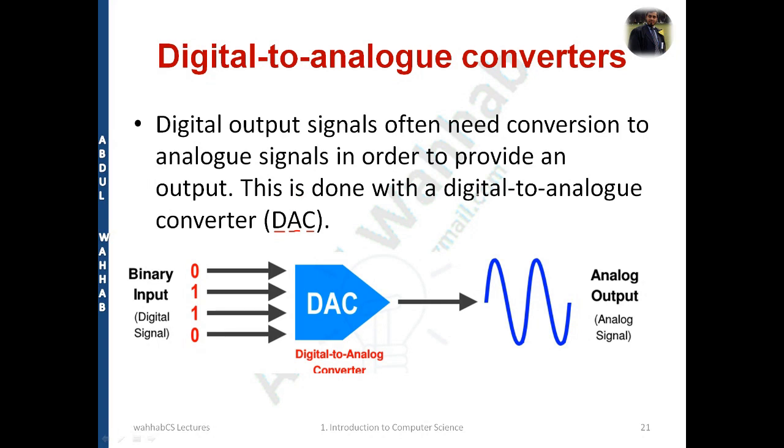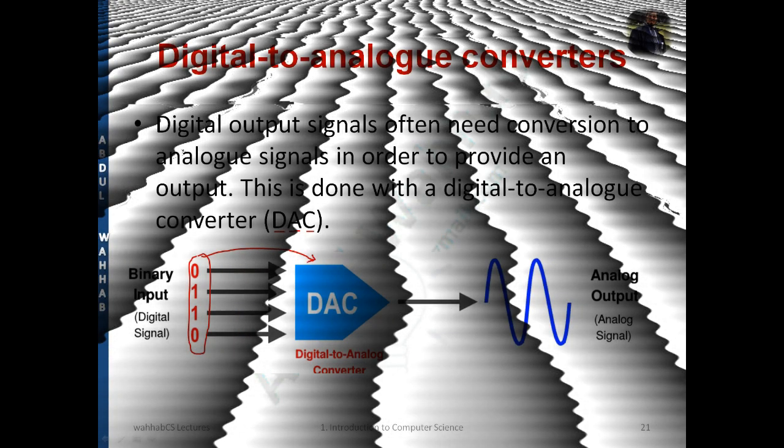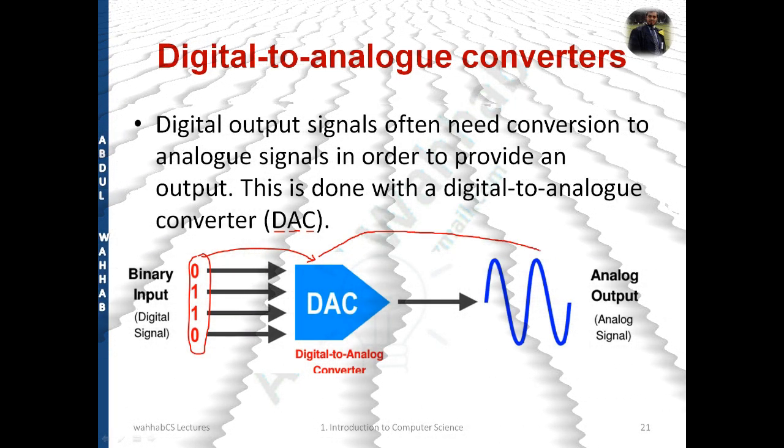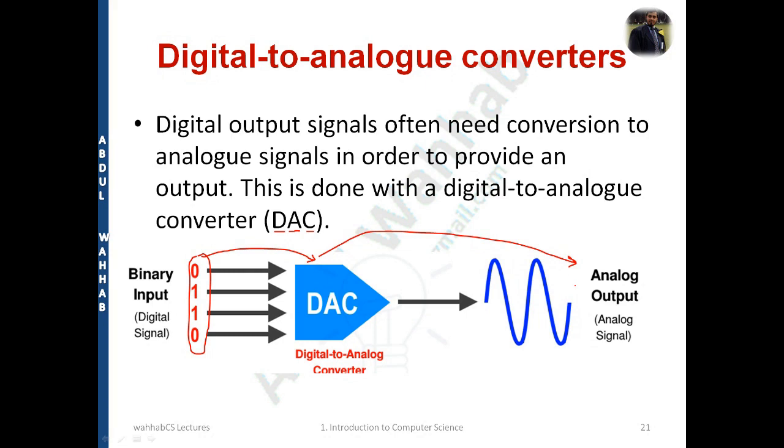You can see this example, like you are receiving this kind of data from the computer, and it is sent to the DAC device, and the DAC device is going to convert it into analog form, and the analog output will be received either in the form of music, or in some other way as well.